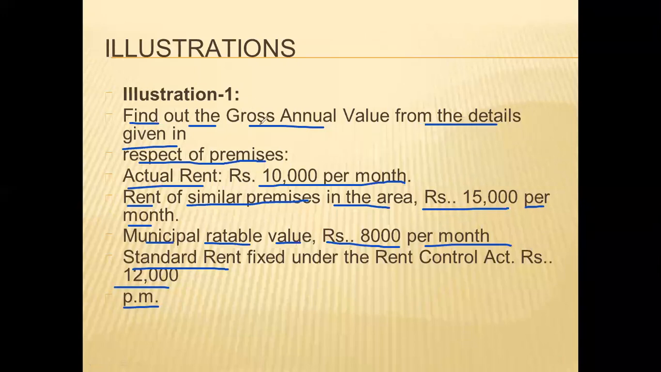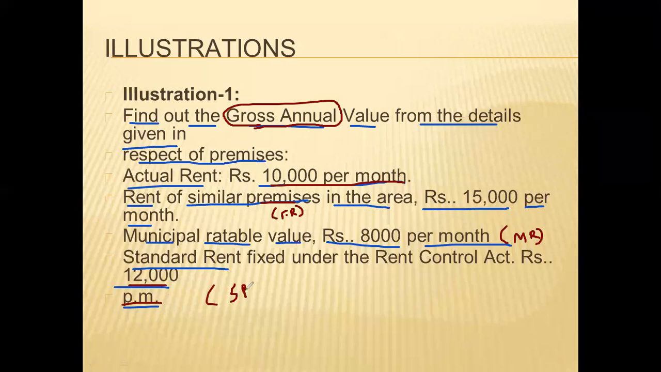Okay. So how can we calculate the gross annual value? Actual rent is given, 10,000 per month. Rent of a similar premises means fair rent. Already we have understood, no? What is the rent in your area? That will be the fair rent. Municipal rateable value will be the municipal rent. And here in this question, standard rent is also given, 12,000 per month.